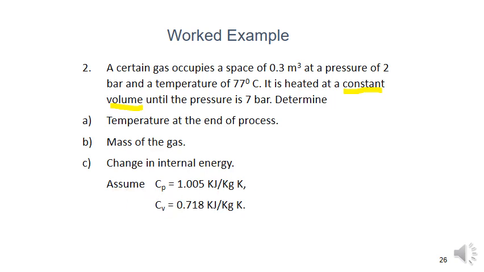So first write the given data. Volume V1 is equal to 0.3 meter cube, P1 is 2 bar. I am converting it into kilonewton per meter square. We all know that 1 bar is equal to 10 to the power of 5 Newton per meter square. But I am writing this in kilonewton per meter square, so I am splitting 10 power 5 as 10 square into 10 power 3. The 10 square I am putting here, and 10 power 3 I am writing as kilo. So it becomes 2 into 100 kilonewton per meter square.